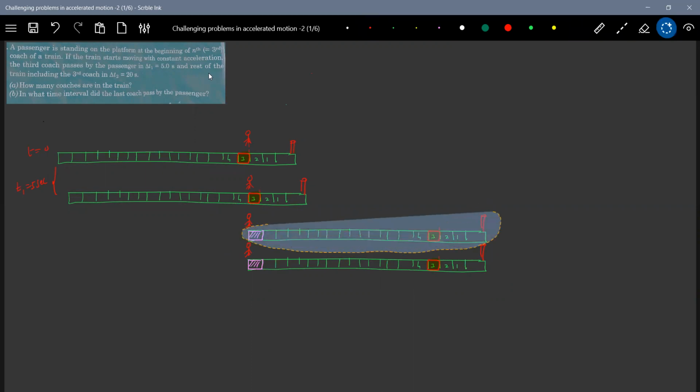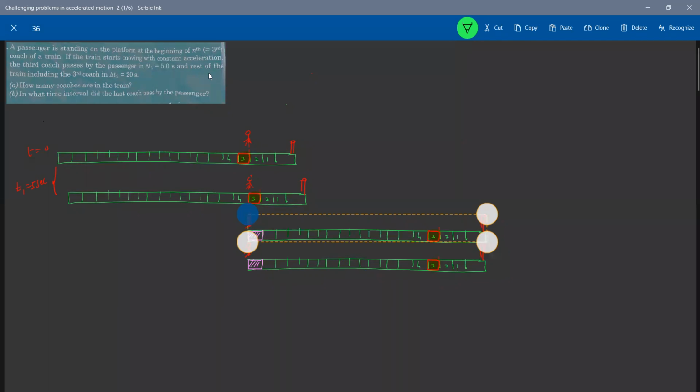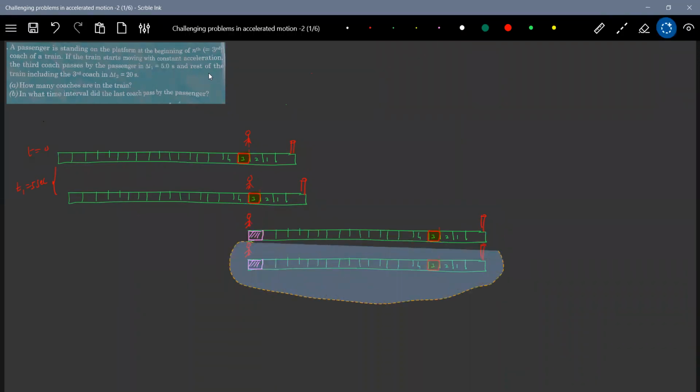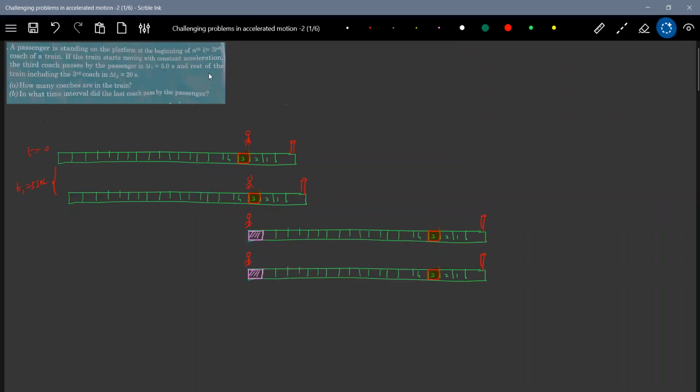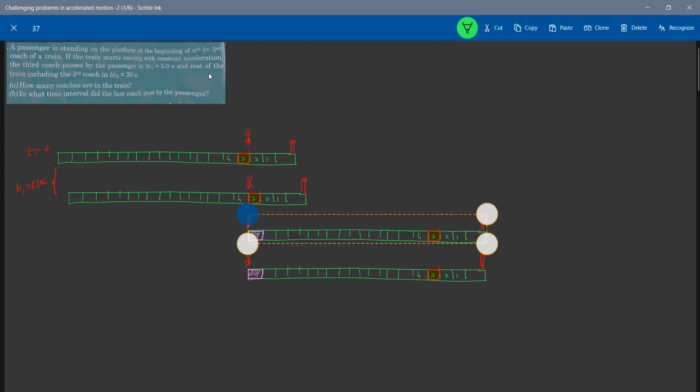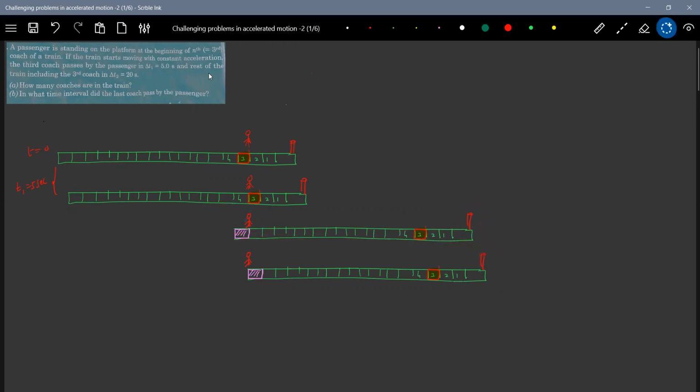I'm trying to give a better picture of this question through this diagram, so the rest we will write as equations. What is this interval of time? It was given: the third coach passes the passenger in 5 seconds and the rest of the train, including the third coach, in 20 seconds. So this time interval we'll call 20 seconds.